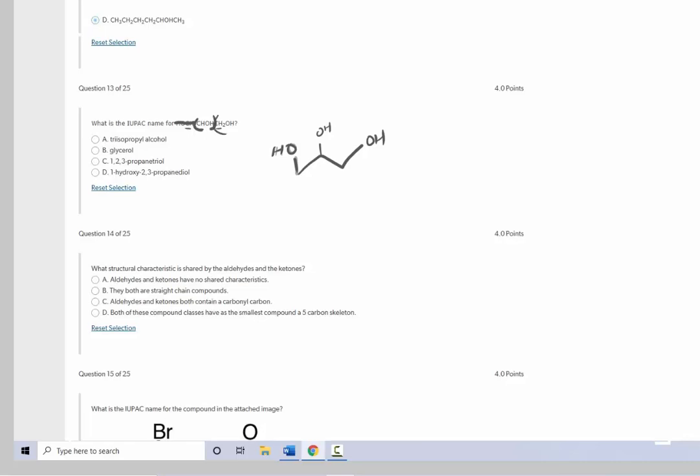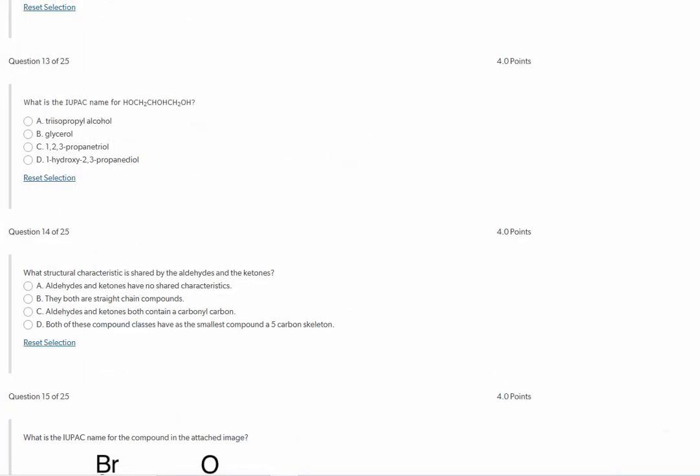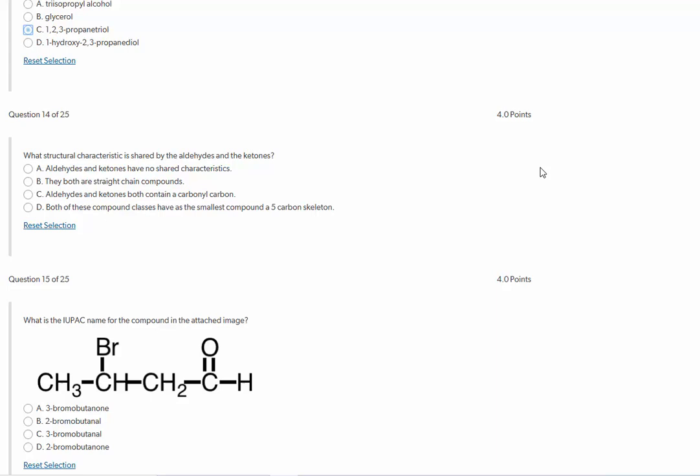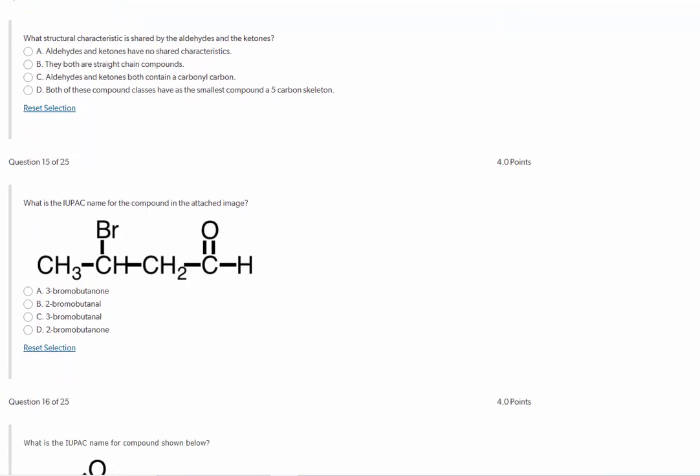And then the third part is CH2OH. So this is 1, 2, 3-propanetriol. So there are 3 alcohol groups, one on each carbon of propane. Now the common name for that is glycerol, but we're looking for the IUPAC name.